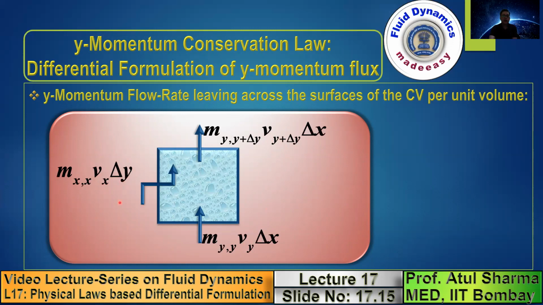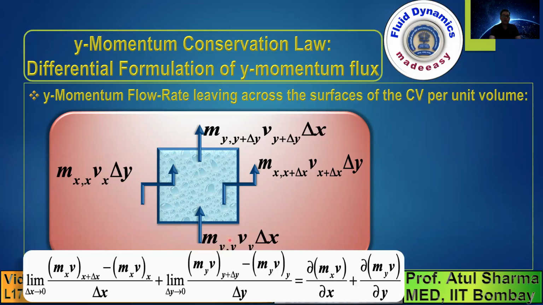Whereas this is also a y momentum flow rate which is entering, and this is the y momentum flow rate which is leaving. However, in this y momentum flow rate, the direction of mass flux is horizontal, whereas the direction of the velocity is vertical. So the y momentum flow rate through the left and right surfaces is represented by the zigzag arrows. And finally, to calculate the net y momentum flow rate leaving, we'll take the difference of this with this and this with this, and finally, to get a differential term, we will divide by the volume, so that the surface area divided by volume gives you a length scale in the denominator, and then we take the limit of that length scale to get a derivative term.